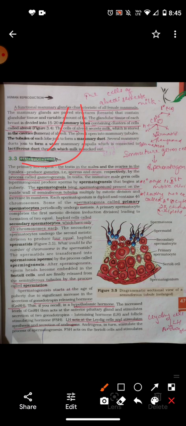Spermatocytogenesis. The spermatogonial cells of the germinal epithelium in the wall of the seminiferous tubule divide by mitosis to produce a large number of spermatogonia. Some of them continue as type A spermatogonia and serve as the stem cells for spermatogenic lineage. Other cells differentiate into progenitor cells, or type B spermatogonia.